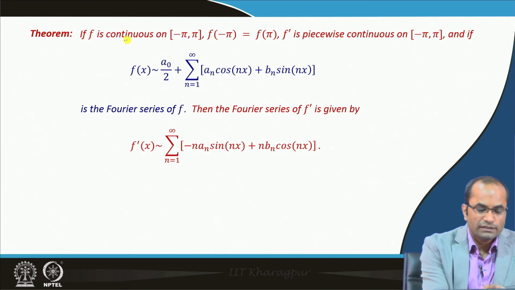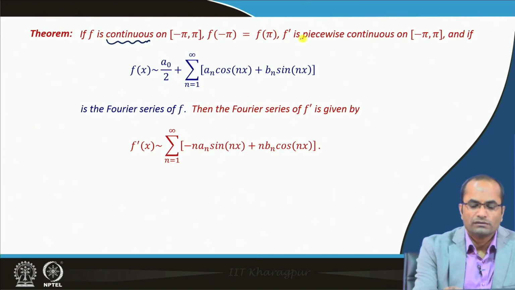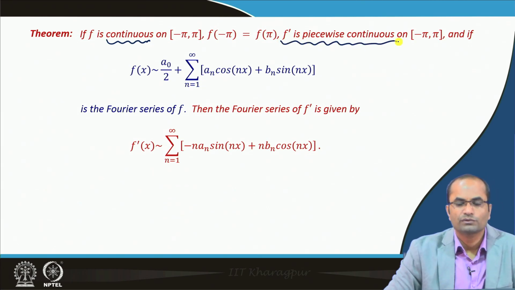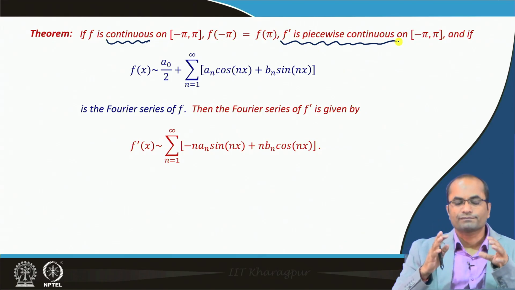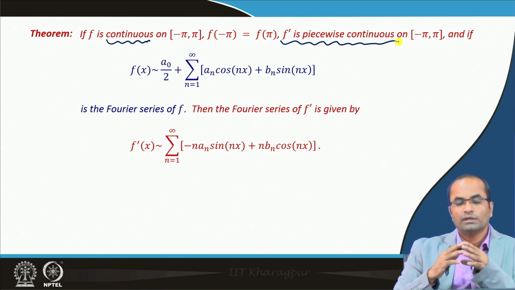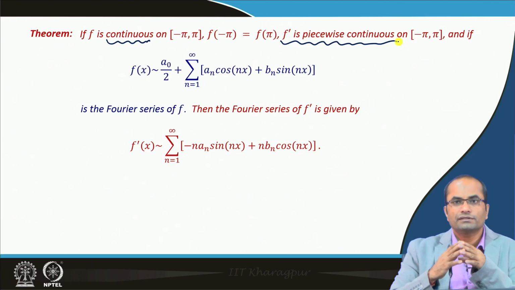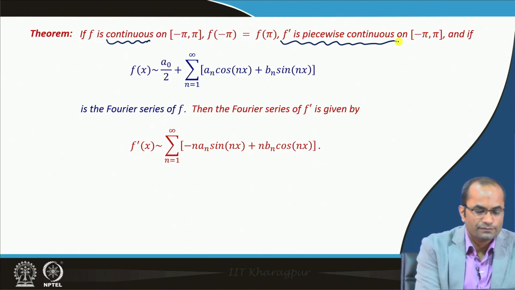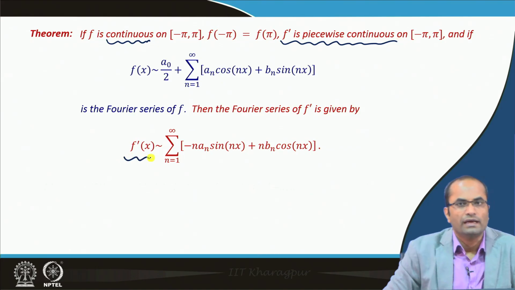So, here what are the conditions? Once again we need the continuity, the piecewise continuity is not sufficient, and we need f prime to be piecewise continuous. So, under these two restrictions we can show that we can differentiate the given series term by term, and the new series will become the Fourier series of the derivative of f.